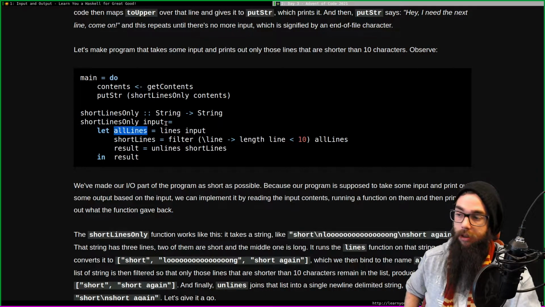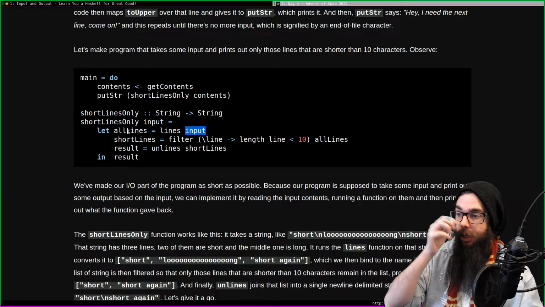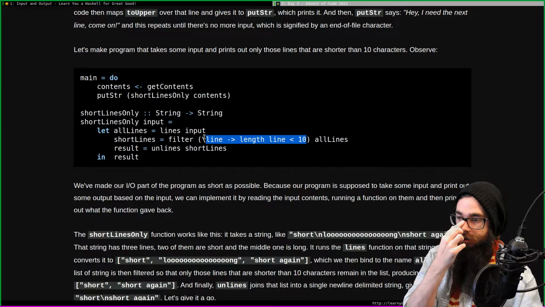Right, so allLines, for example, that's lines of input. Because we have a string and we turn it into a list of strings. Each line is shortLines, and then we filter if our line length is greater than 10. That's what we filter.